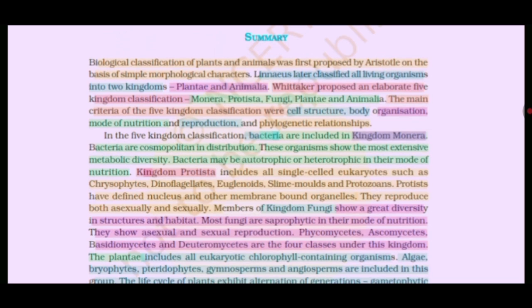Summary. Biological classification of plants and animals was first proposed by Aristotle on the basis of simple morphological characters. Linnaeus later classified all living organisms into two kingdoms, Plantae and Animalia. Whittaker proposed an elaborate five-kingdom classification: Monera, Protista, Fungi, Plantae, and Animalia. The main criteria of the five-kingdom classification were cell structure, body organization, mode of nutrition, reproduction, and phylogenetic relationship.